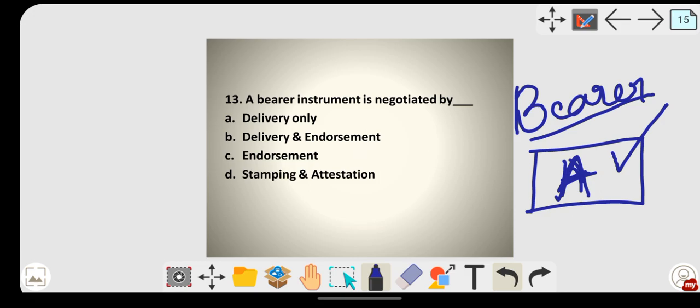A bearer instrument is negotiated or transferred by delivery only. Delivery and endorsement is for order instrument, so it's wrong over here. Endorsement means signing on the back; stamping and attestation is also wrong. For a bearer instrument, just by giving the instrument to somebody else, he will become the owner. If it was an endorsed instrument, that is, if it had a signature on its back, then it must be by delivery and endorsement. So this much is sufficient for the day.